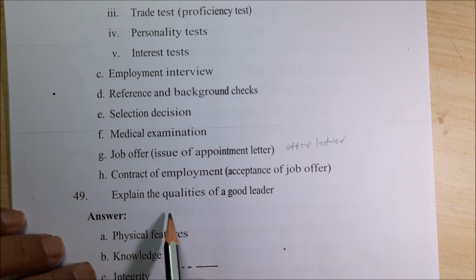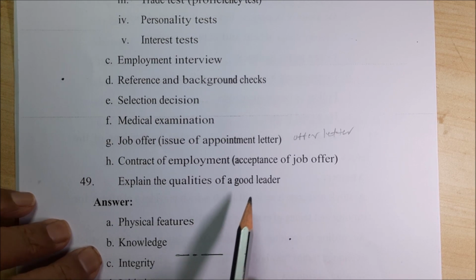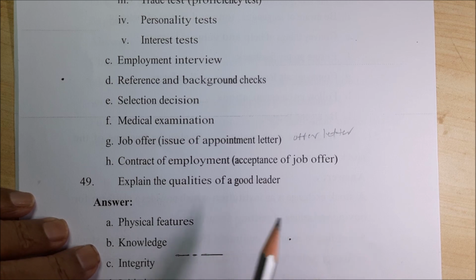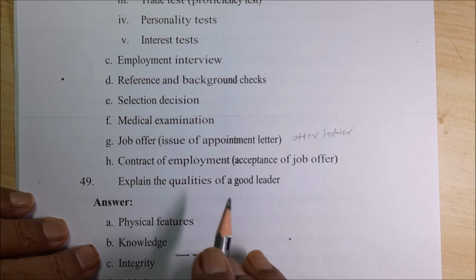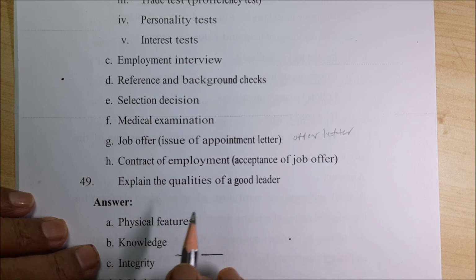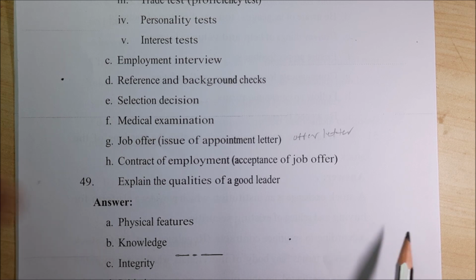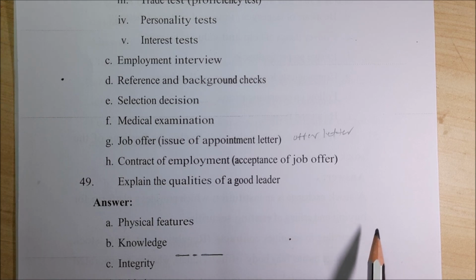Next, explain the qualities of a good leader, most important. So how do you call someone a good leader? A leader is different from a boss. There is one saying: the boss is always right. When he is late, he says that he is not late, he has been delayed. This is the proverb in management. You would not like to become a boss, you would like to become a leader. A leader leads the team. That means he works along with everyone. He is called a leader.